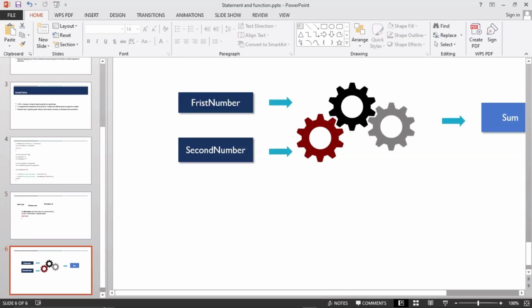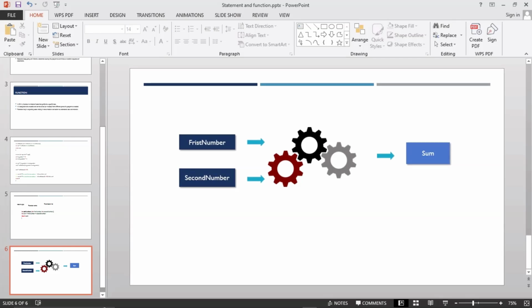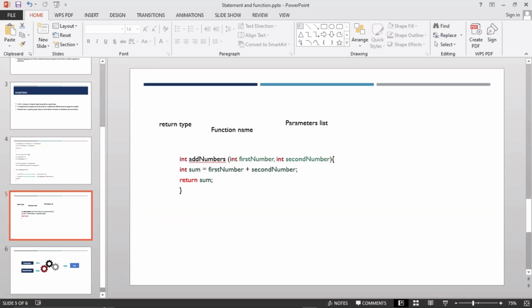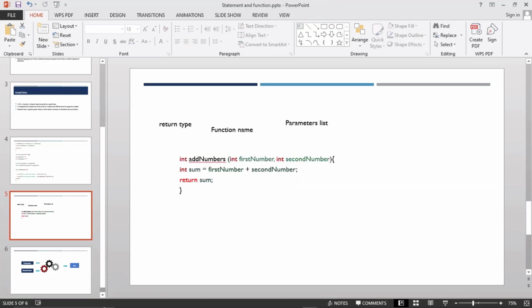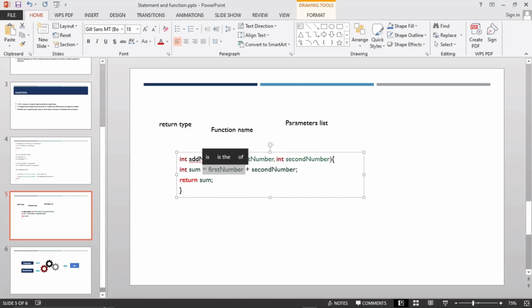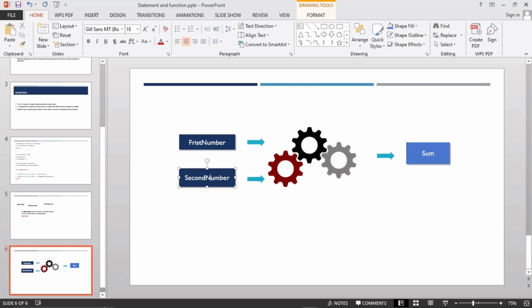So now let me try and give you an example. What I'm actually doing in the function I have here is telling the first number, which is this one here, and the second number, to return sum.